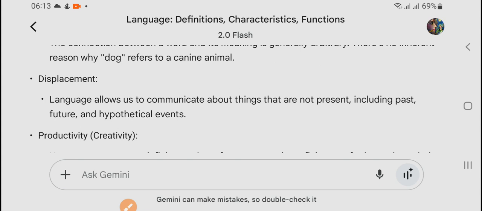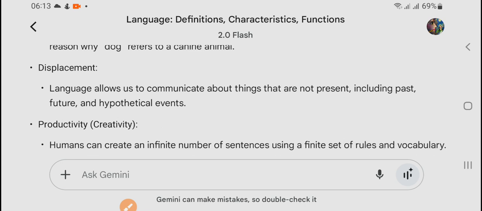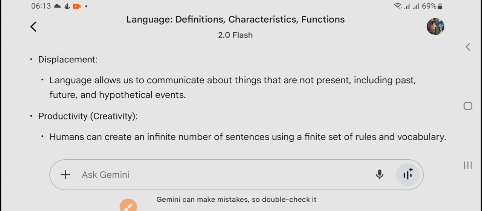And another good example, to and go, you can give, and this is the example of arbitrariness. Then displacement: language allows us to communicate about things that are not present, including past, future, and hypothetical events.